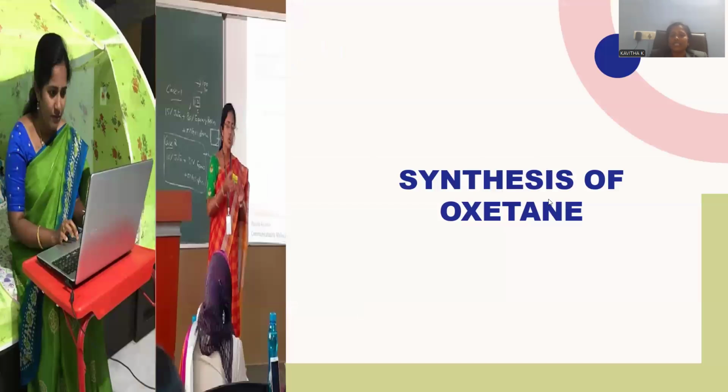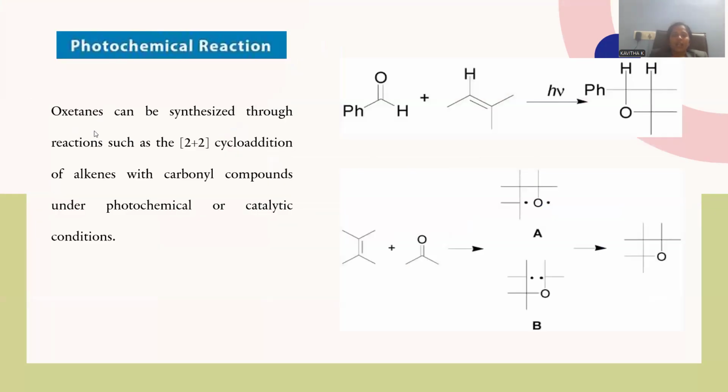Let's go to the synthesis of oxetanes. How can we synthesize these oxetane molecules? Oxetanes can be synthesized through reactions such as the 2+2 cycloaddition of alkenes with carbonyl compounds under photochemical or catalytic conditions. Photochemical means light irradiation, where light is shone upon the molecule, giving rise to product formation, or else catalyst-facilitated reactions also occur. So let me show the photochemical kind of addition.